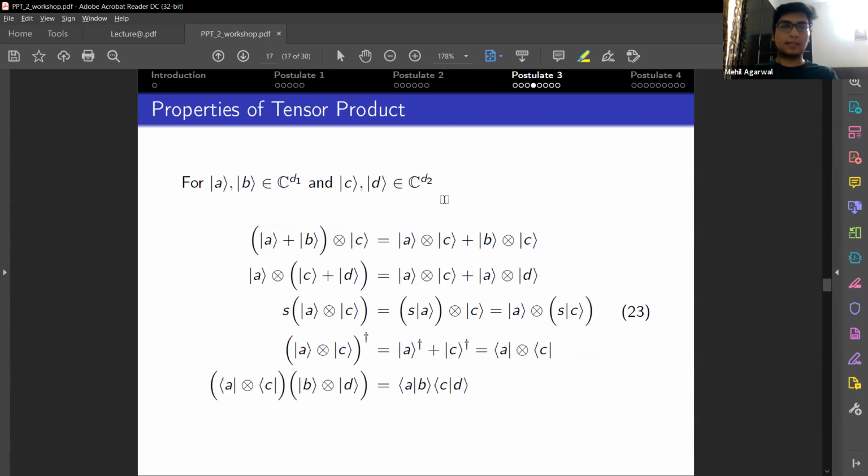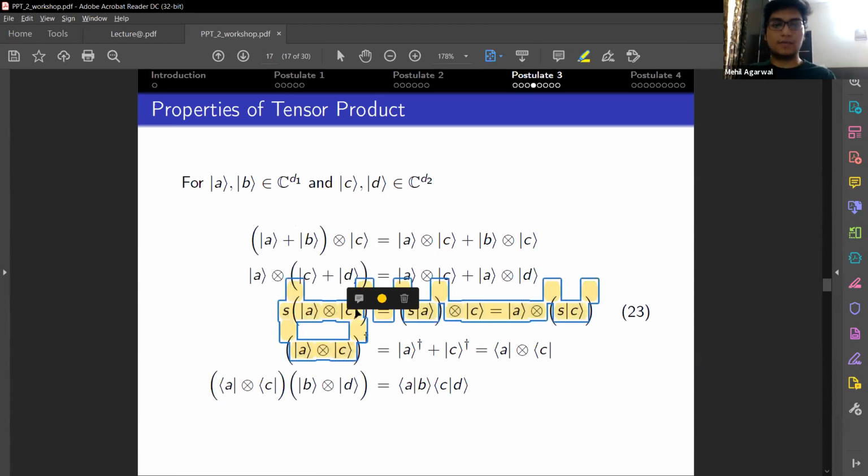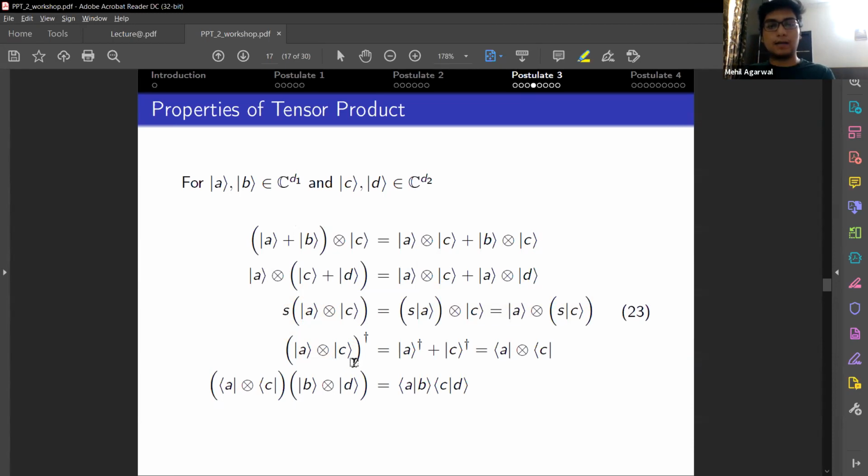Now, these are some important tensor product properties. This is called the associative property, where the tensor product is split on the sum, same as the second one. The third one describes the product of a scalar with a tensor, and the fourth one is about when you take the dagger of the tensor. Sorry, this is a mistake here. This should be a tensor sign here. This will be changed when we send it to you.